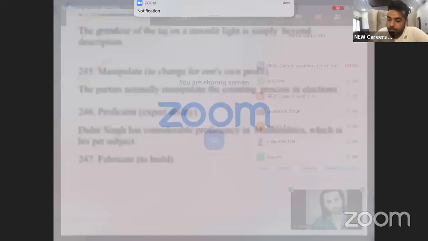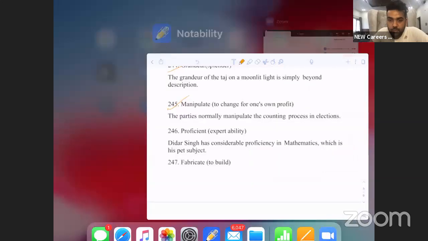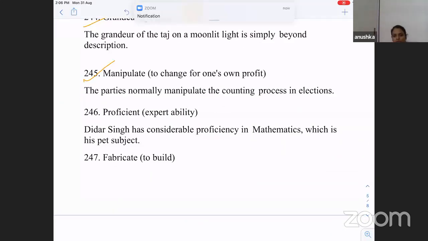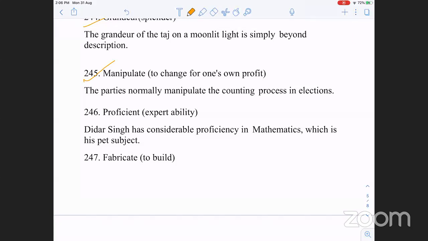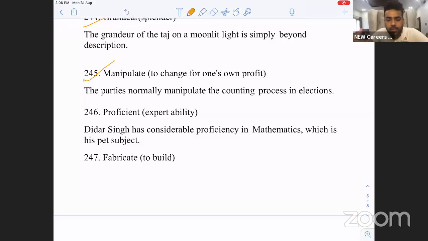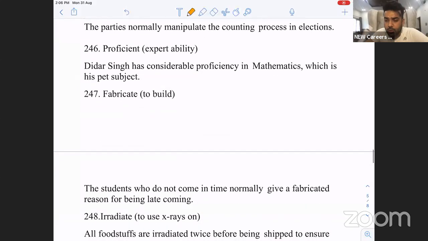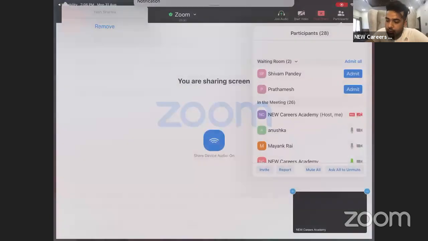Manipulate. What does the word manipulation mean? Change. The word manipulation is to change for one's profit. तो अगर हम अपने आप को change करें किसी, that is manipulation. What does proficient mean? Expert. He is proficient in a certain language. He is proficient in this language. Expert.